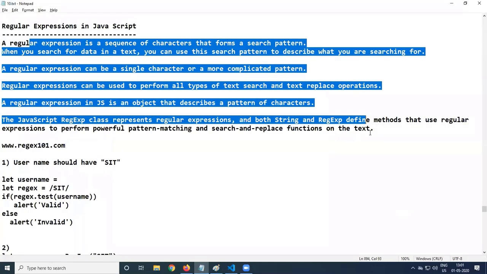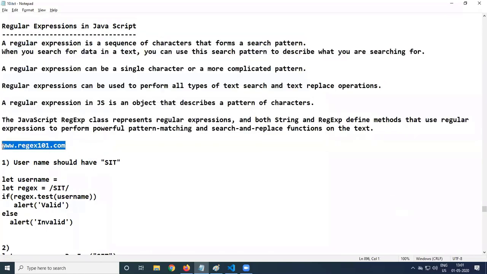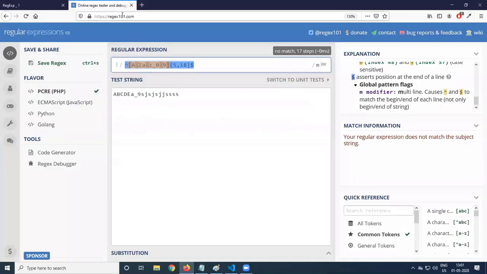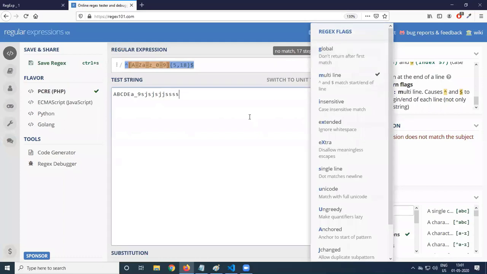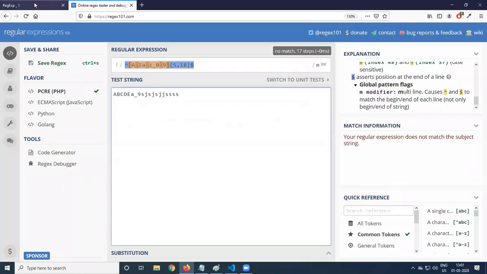So you see, regular expression is for pattern matching, and every regular expression is given inside a forward slash and ends with a slash. So when you come to regex101.com, by default that slash is there. Then these are the flag set regex options. We are able to implement those regex options also. So one thing, you take this ECMAScript, okay? ECMAScript, JavaScript. Since we are working with JavaScript, because everything is almost the same, you work with the ECMAScript. So take this ECMAScript.